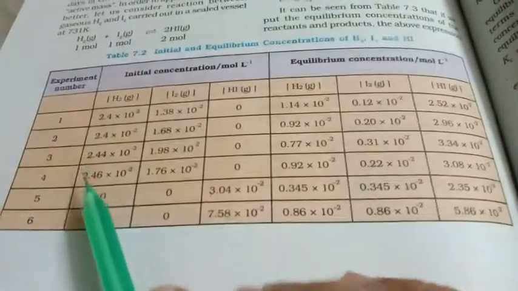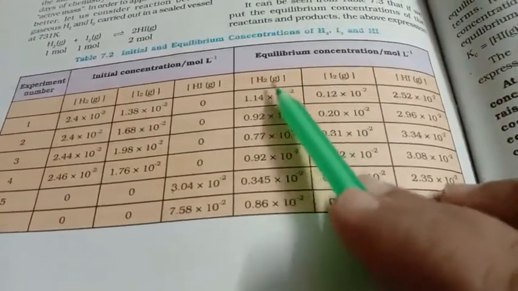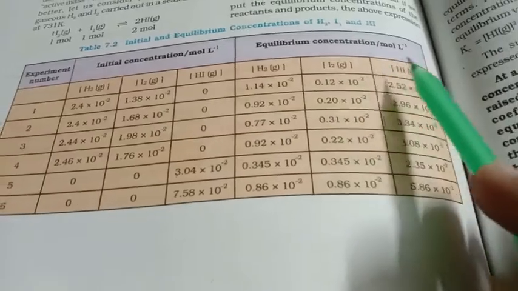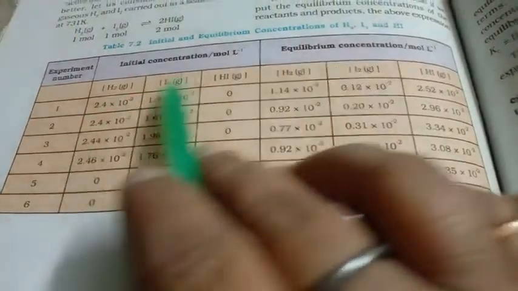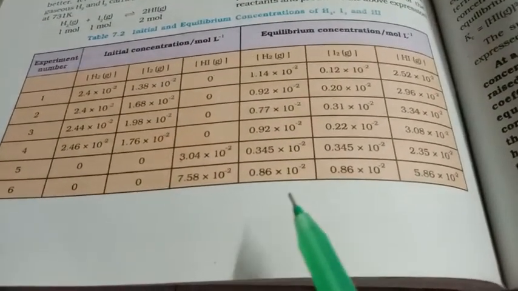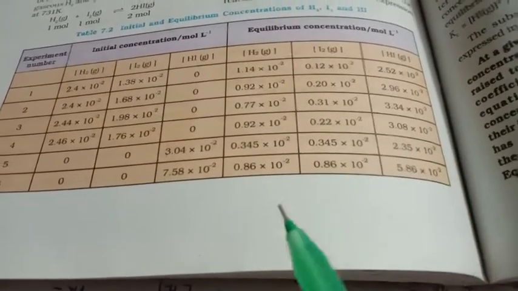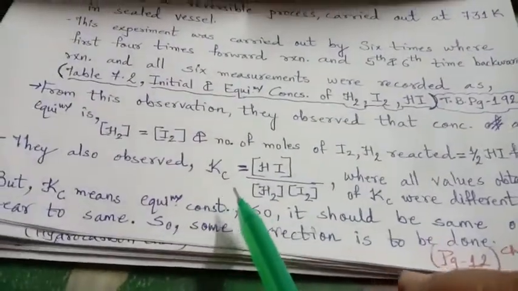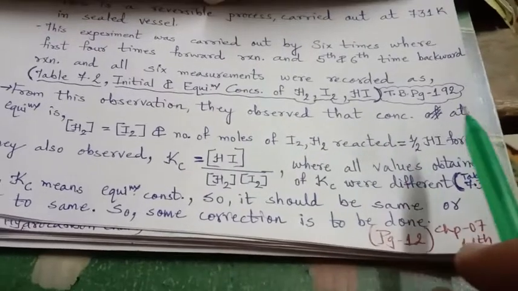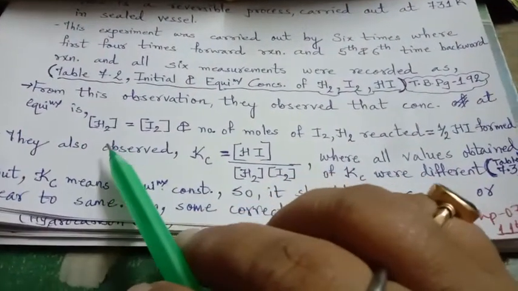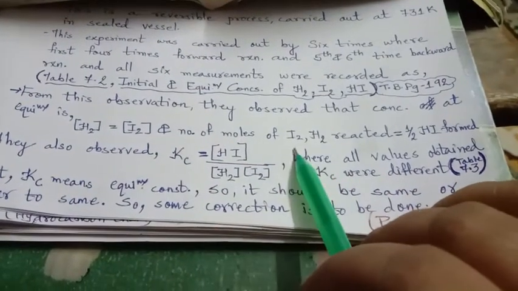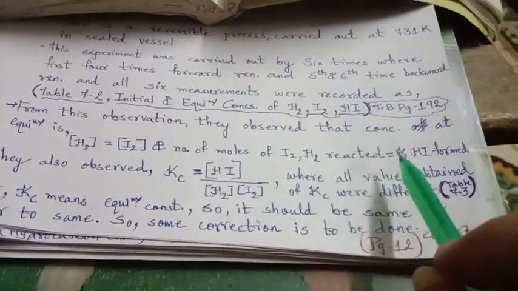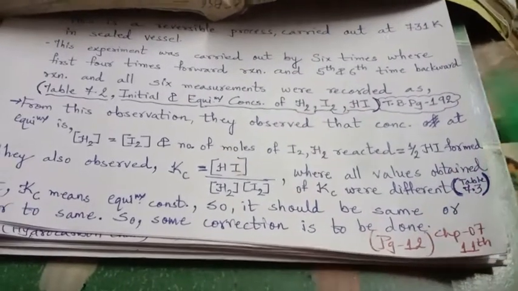These are the initial concentrations and these are the final, that is equilibrium, concentrations. Now when they measured all this and checked the observations, they found that the concentration at equilibrium of H2 equals I2, and the number of moles of I2 and H2 reacted was equal to half of the HI formed.